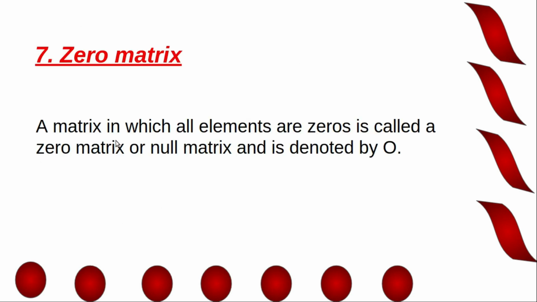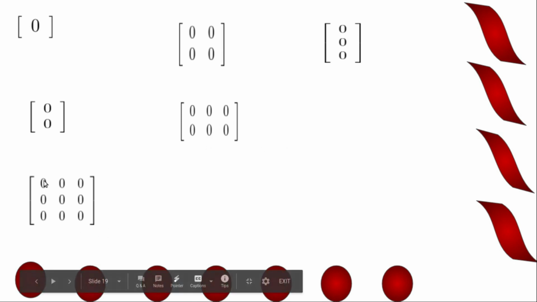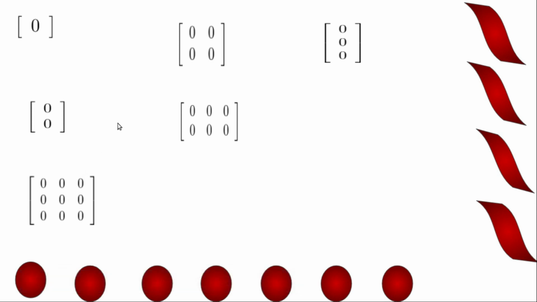Zero matrix. These are the zero matrices. Now this matrix is of order 1 by 1 and order of this matrix is 2 by 1. This is 2 by 2 and this matrix is of order 3 by 1 and this is 2 by 3. This matrix is 3 by 3. The zero matrix need not be a square matrix.